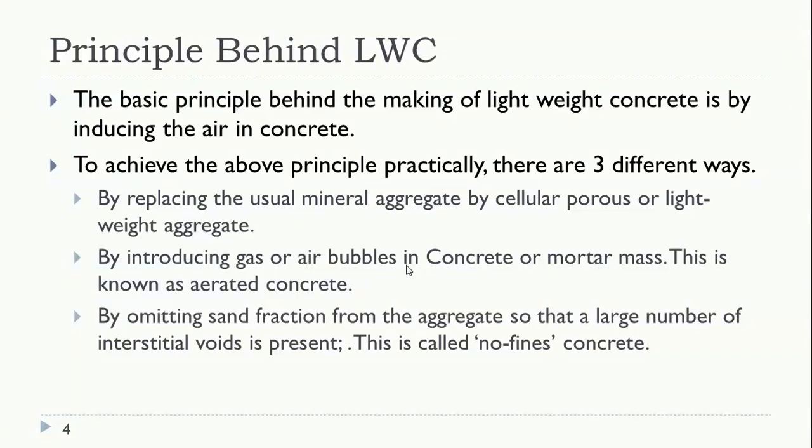Next, the third one: by omitting the sand fraction from the aggregate, so that interstitial voids are present. By omitting the sand, it is called no fines concrete. In our overall 100% volume of concrete, around 65 to 70% is aggregates, and the remaining 25 or 30% is cement paste. By removing the total quantity of sand, we are removing a certain portion of the concrete.